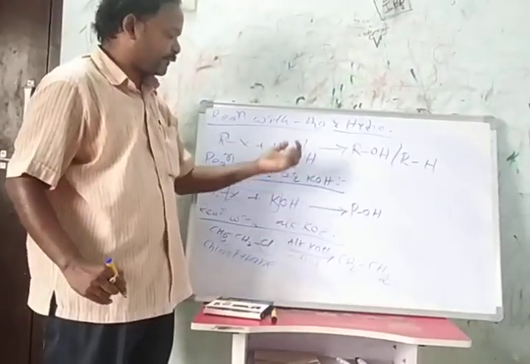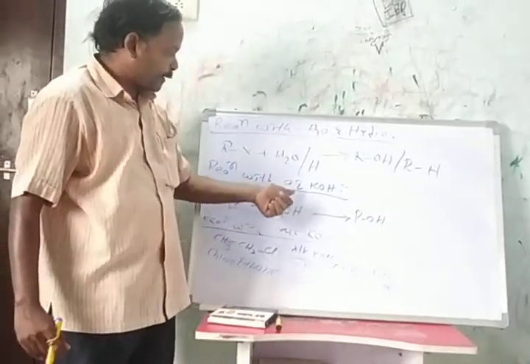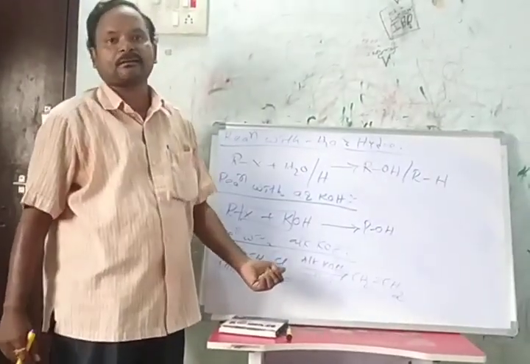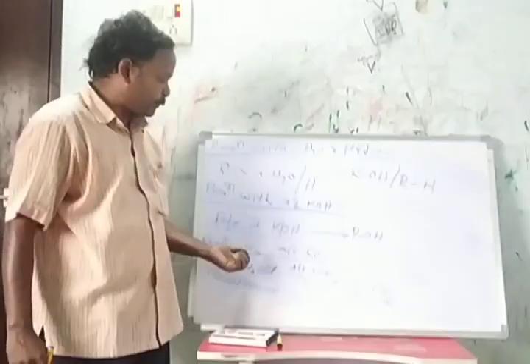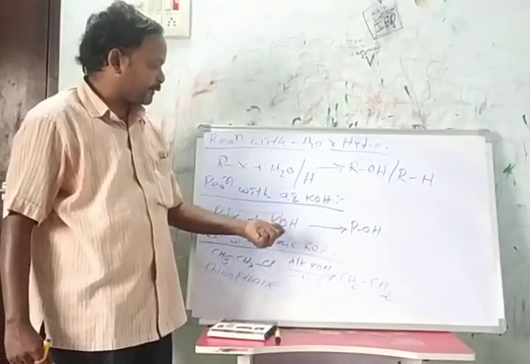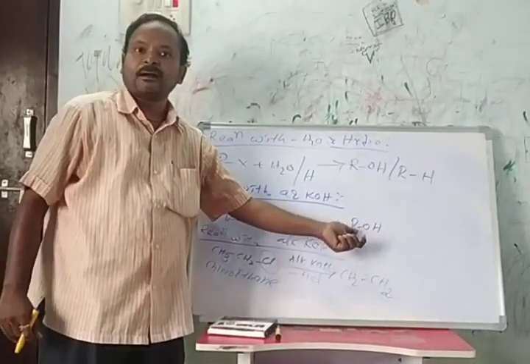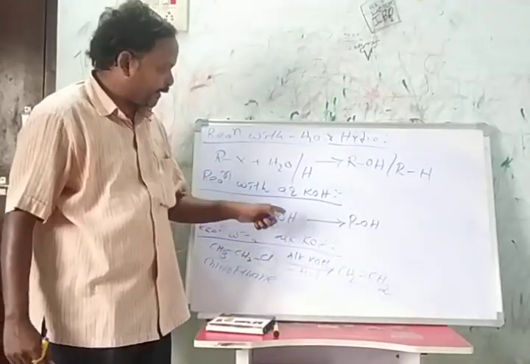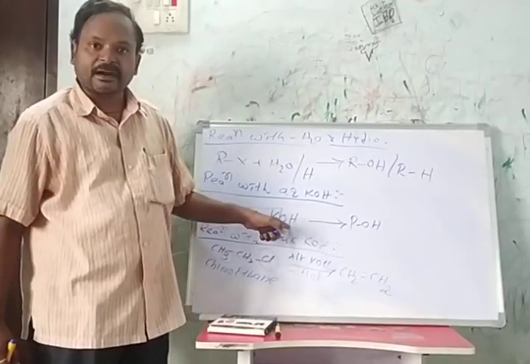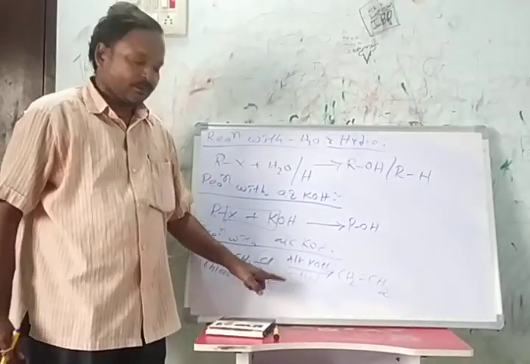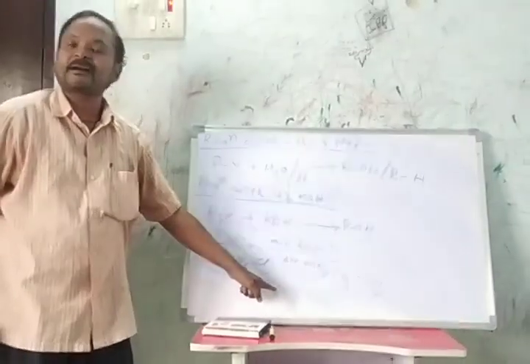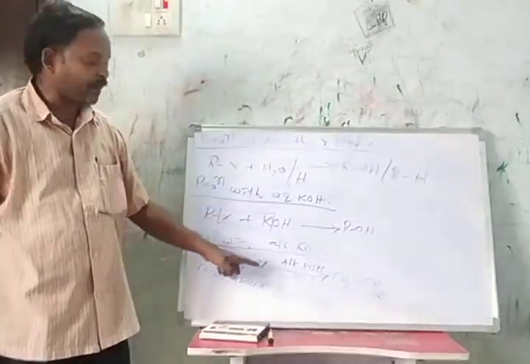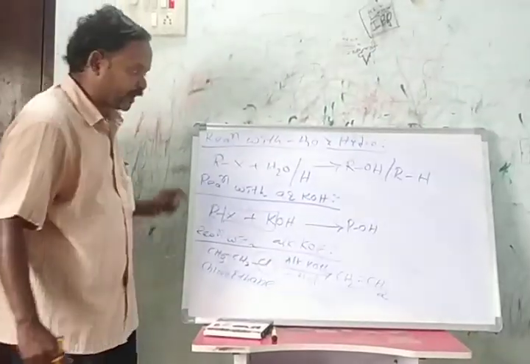See the difference between these two reactions. RX is the alkyl halide, and chloroethane is also an alkyl halide. One reacts with aqueous potassium hydroxide and forms the alcohol; the other reacts with alcoholic potassium hydroxide and forms the ethene. Here nucleophilic substitution reaction takes place. Here elimination reaction takes place. What is the difference between aqueous potassium hydroxide and alcoholic potassium hydroxide?